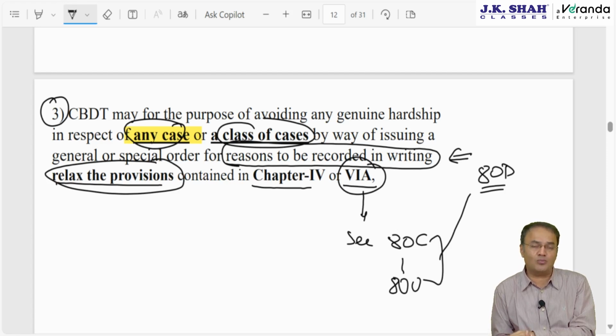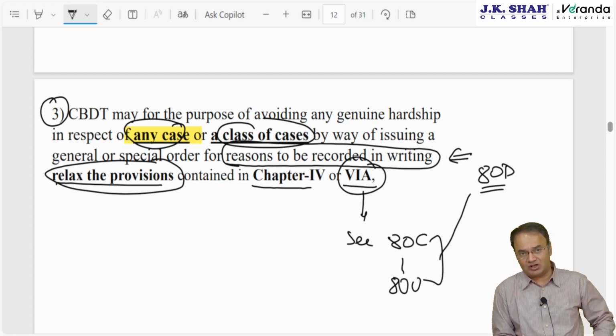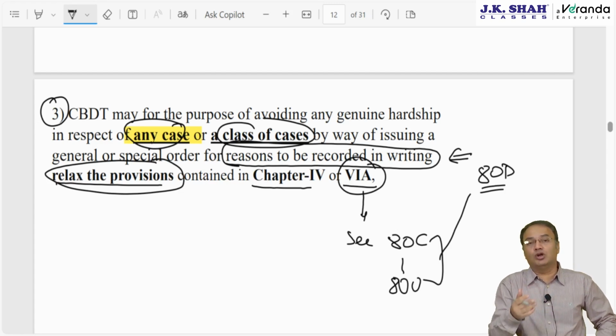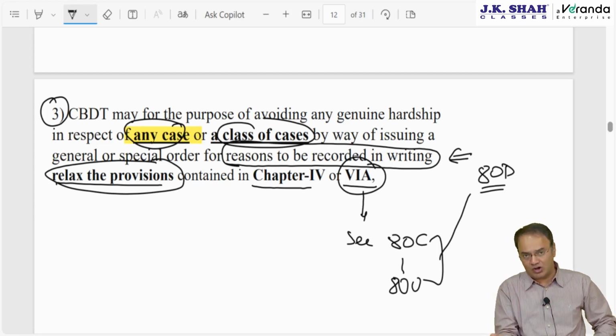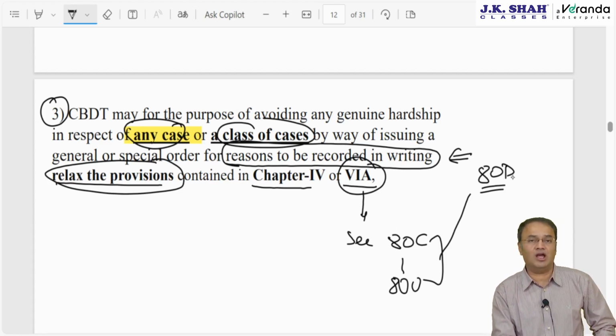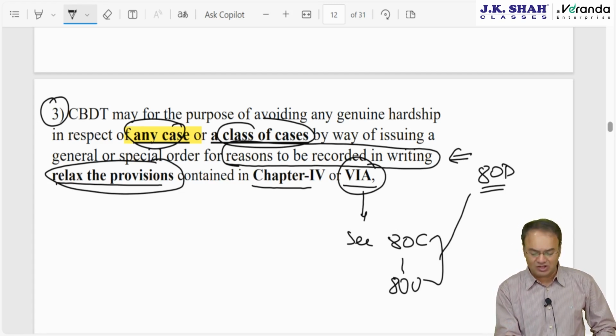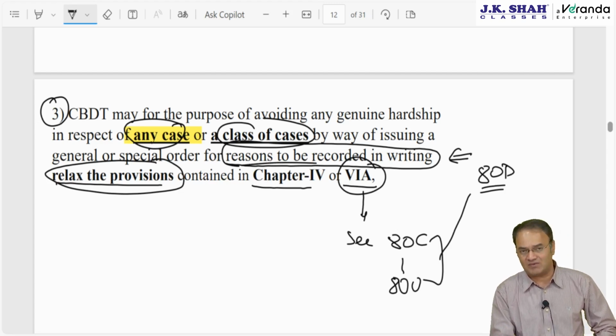The assessee had no option but to pay by cash, and if he pays by cash, deduction cannot be claimed under the old scheme. In the new tax regime, the deduction is not allowed otherwise also. So the assessee, if he paid by cash, can approach CBDT and explain the reasons. If CBDT is happy and satisfied with your reasons, it can relax the provision.